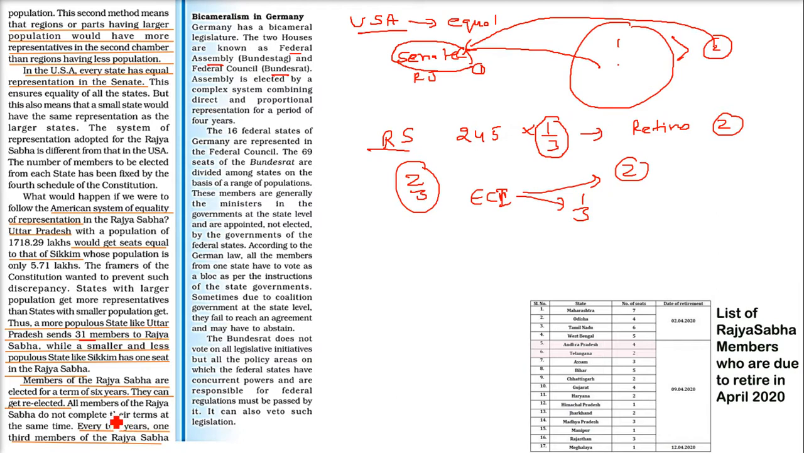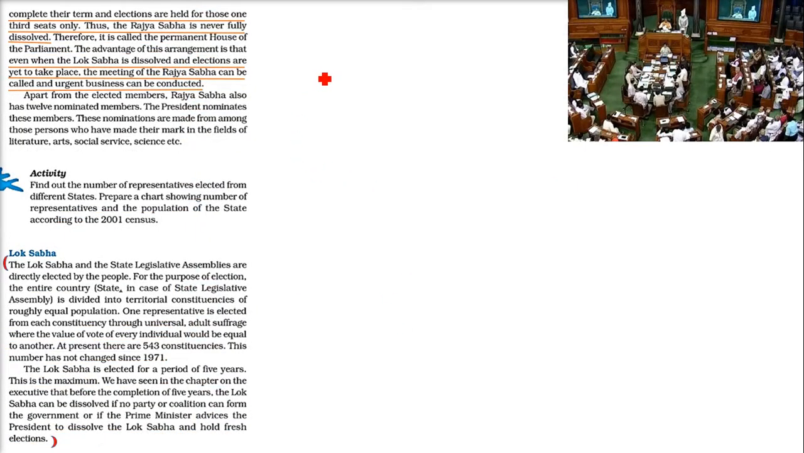Members of the Rajya Sabha are elected for 6 years. Every Rajya Sabha member is elected for 6 years. They can also get re-elected next time. So every 2 years, 1/3 of the Rajya Sabha completes their term, and elections are held for those 1/3 seats only. So Rajya Sabha is never fully dissolved. It will remain always. What is the advantage?